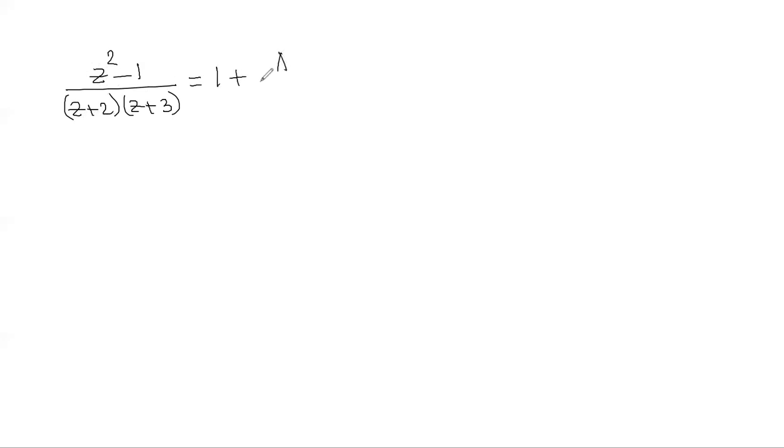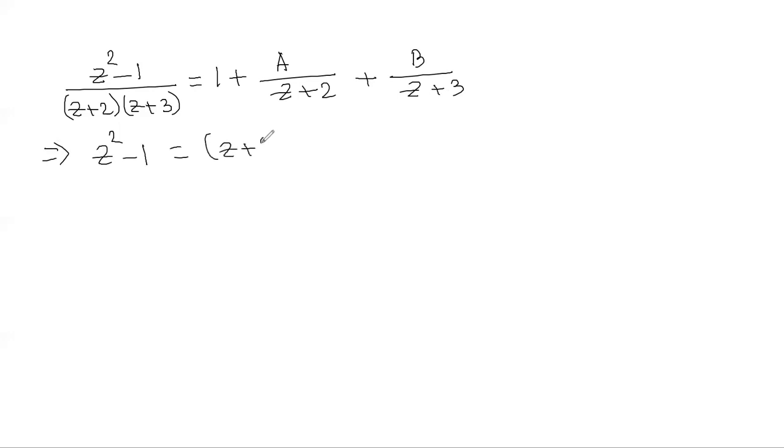So 1 + a/(z + 2) + b/(z + 3). From here we can write the identity with a(z + 3) + b(z + 2). So this is a mathematical identity.